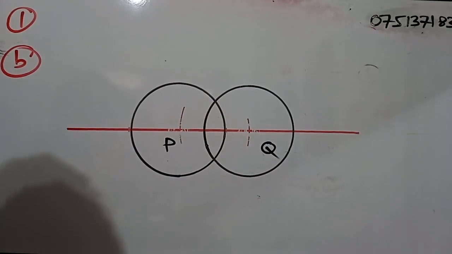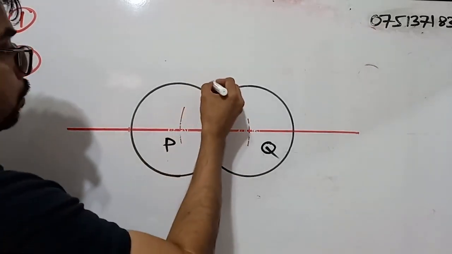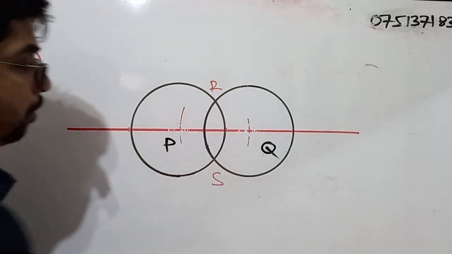Part 4. Name the two intersection points of the circles as R and S. So this will be R and this will be S.